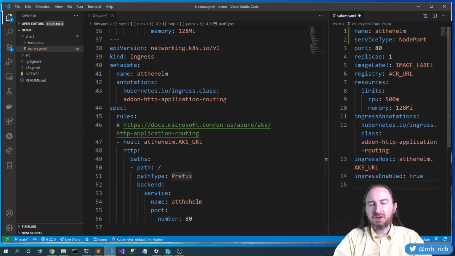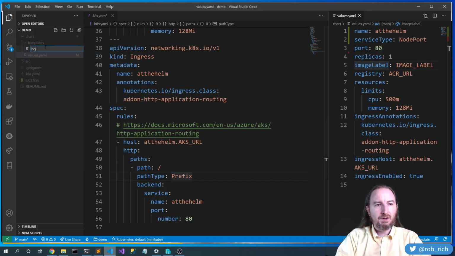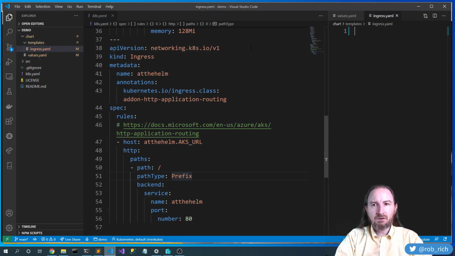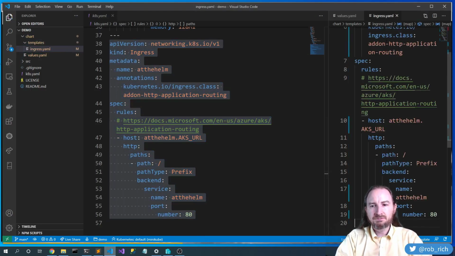These are all of the things that are unique about our Kubernetes YAML file. And these are the things that we probably want to keep track of when we're creating a YAML file. All the rest of the pieces are kind of boilerplate. Okay, so now that we have our values, let's create some templates. I'm going to create a new file, and this will be ingress.yaml. And we'll grab the ingress piece out of here, and we'll set it in place in our ingress YAML file.